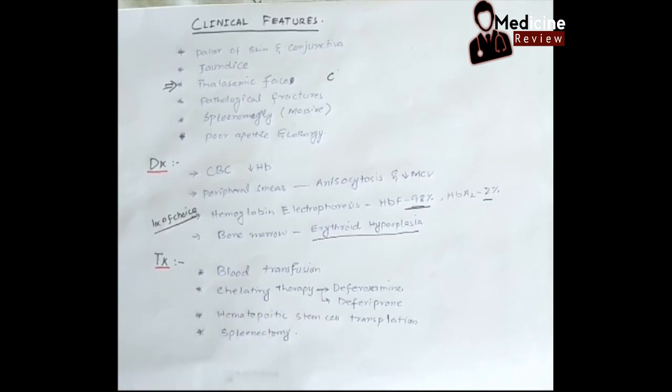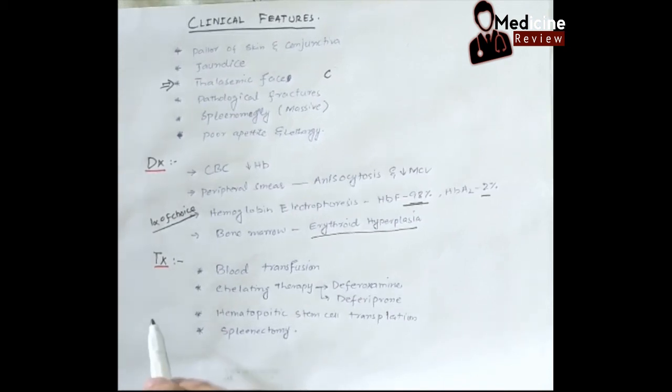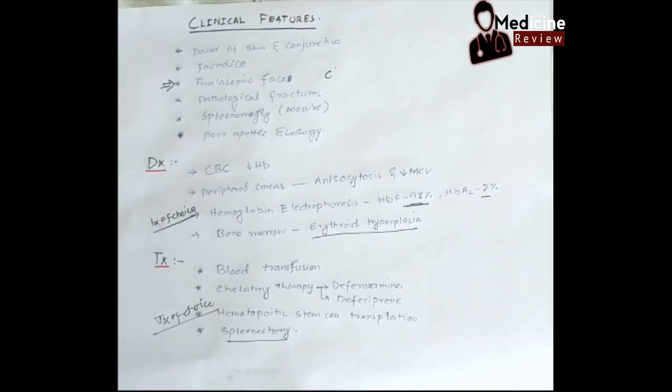Monthly, or every 15 days, blood transfusion is a must. Because of the blood transfusion, there will be a secondary iron overload condition, secondary hemochromatosis. For that, we will give a chelating agent such as deferoxamine or deferiprone. But the treatment of choice is bone marrow transplantation. In some patients, if there is severe hemolysis, then we will do splenectomy.